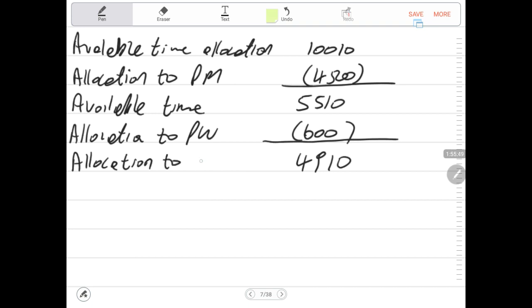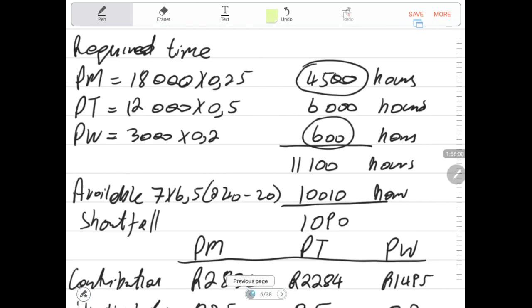Then this will be allocated to PT, per tablet. Then units to be produced. How many units now must be produced? Why do we need the units to be produced? Because the available hours to test product PT, number of units is 6,000, meaning they need 6,000 hours to test 12,000 units.